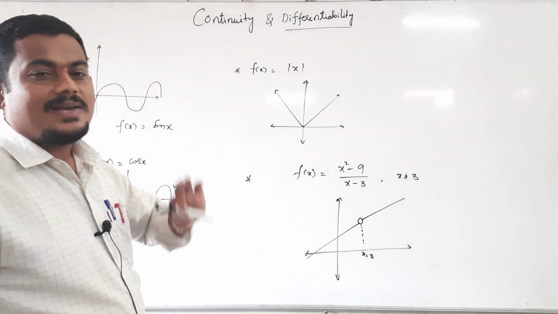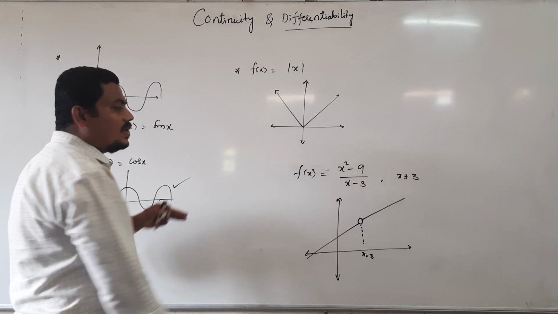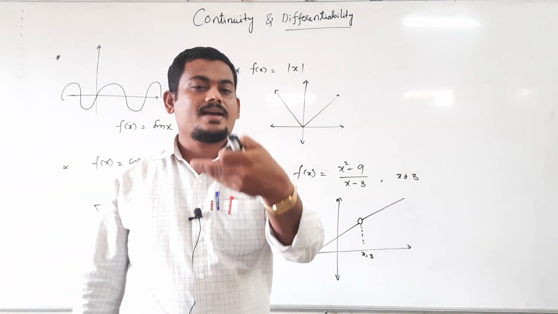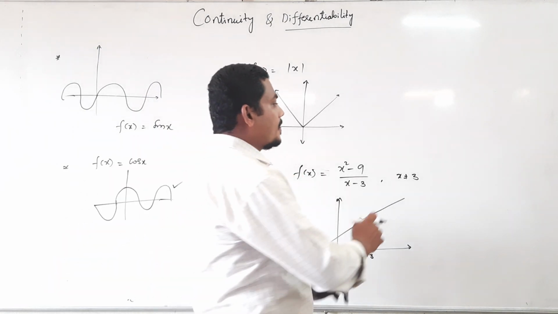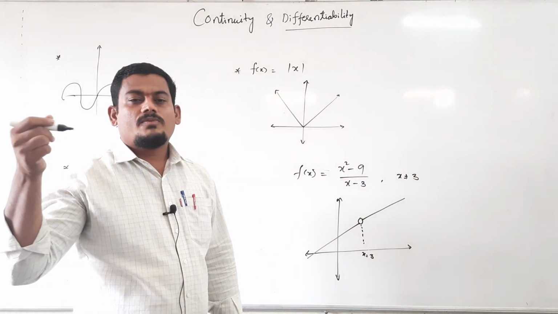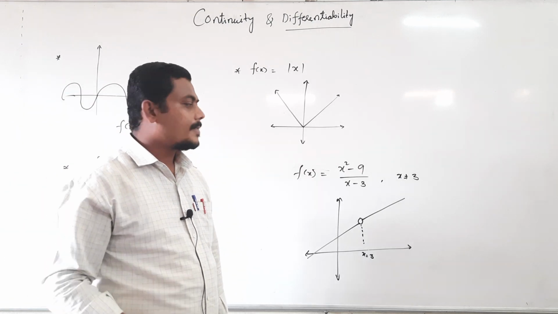It is the graphical definition. If you draw the graph of the function without lifting the pen from the paper, then it is continuous.